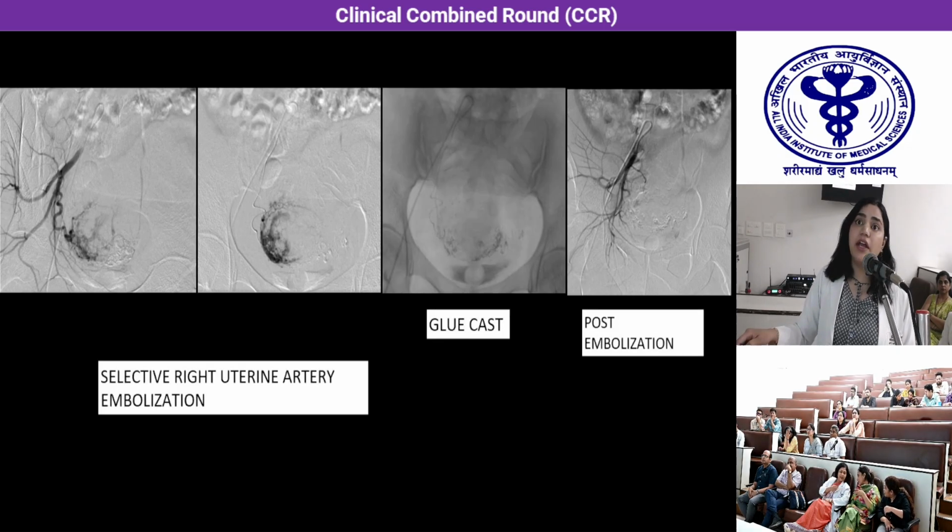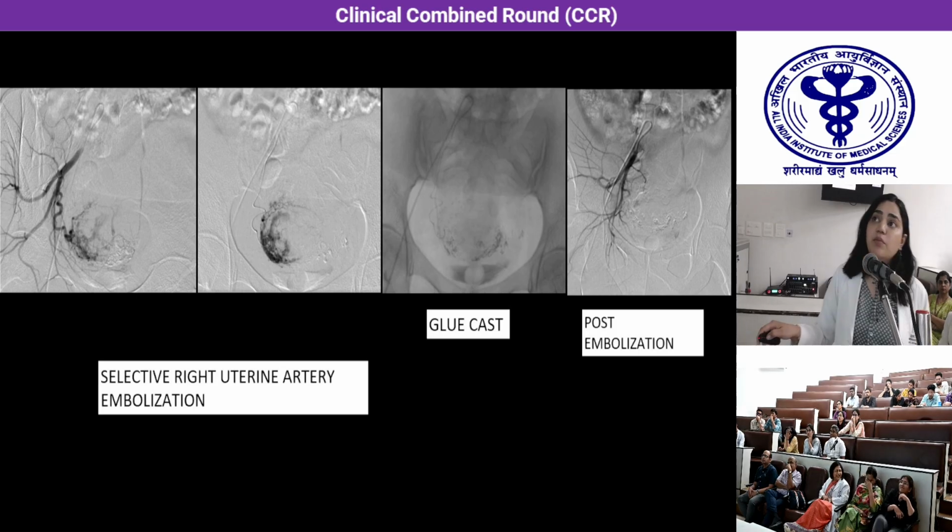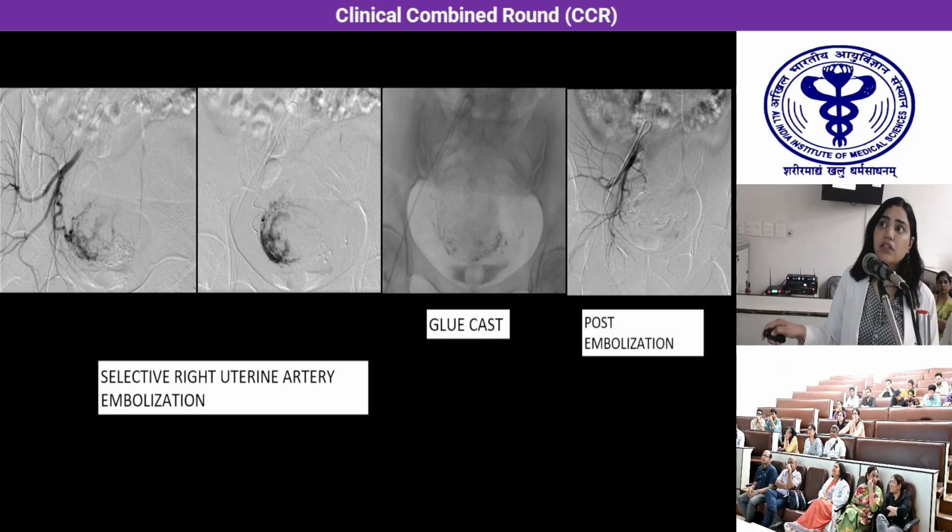Similarly, from the right uterine artery, we selectively embolized, and in the post-run we could see there is no blush. So this was the glue that we inserted on the left side, and on the right side this is the cast. Here in the run, we could see that there is no blush.